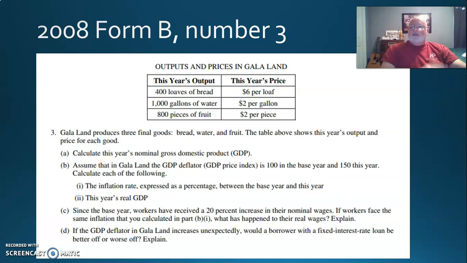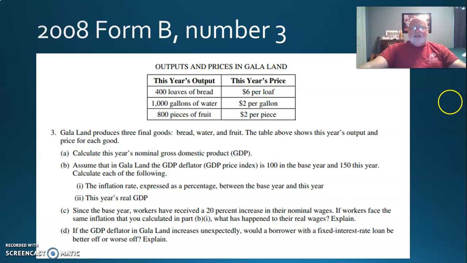Whatever the base year was, it was 100, the index. This year it's 150. So remember what the GDP deflator does, nominal GDP is overstated by 50%. So the inflation rate between whenever the base year was and this year is 50%.